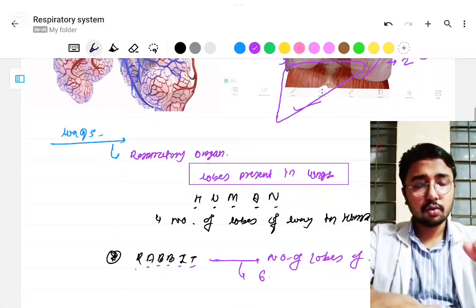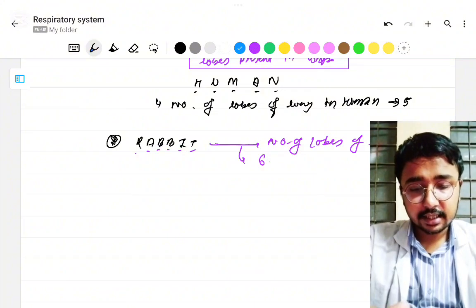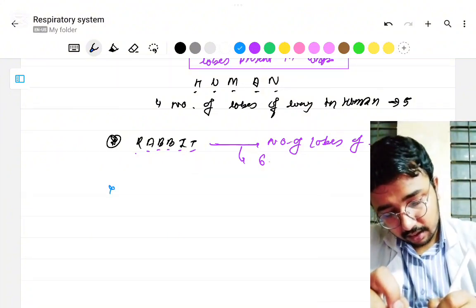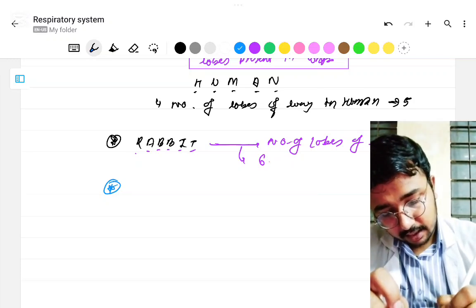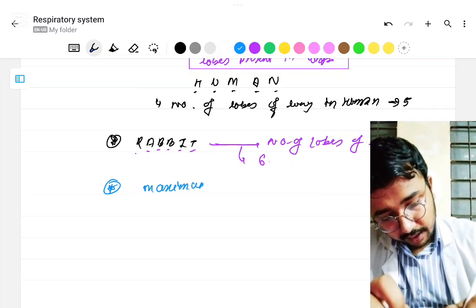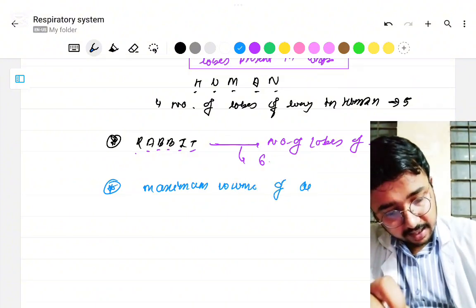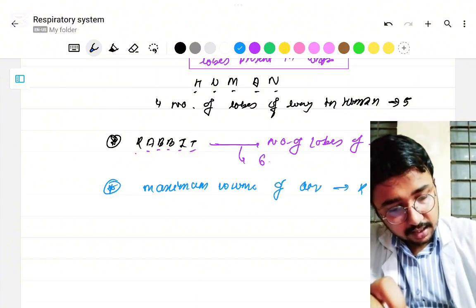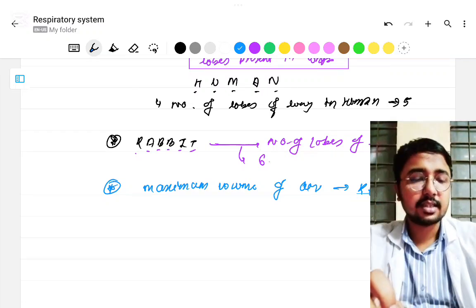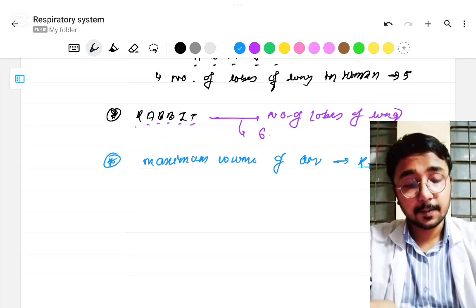So I can say that the maximum volume of air will be entering into the right lung. Can I note that? Maximum volume of air is present in the right lung. Is it easy to remember or not?